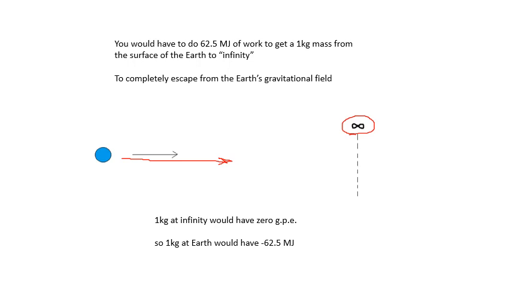That's because 1 kilogram at infinity would have zero gravitational potential energy. I mean, why should it have any? It's not in any gravitational field. So on Earth, it would have negative potential energy, because we have to do work to get it from Earth to infinity, and if at infinity it has zero, then on the surface of the Earth it must be negative. So gravitational potential energy is actually a negative quantity.